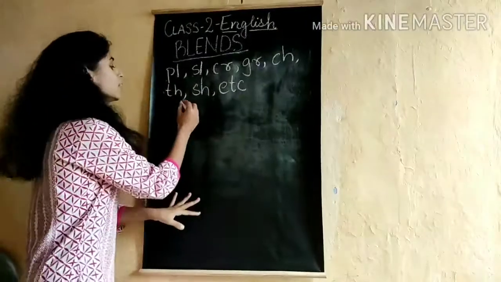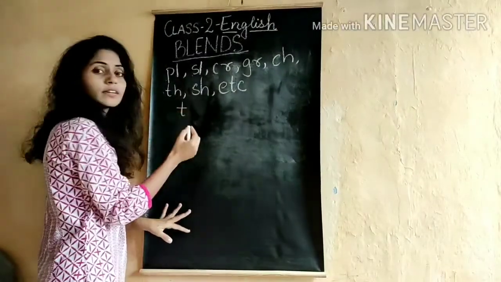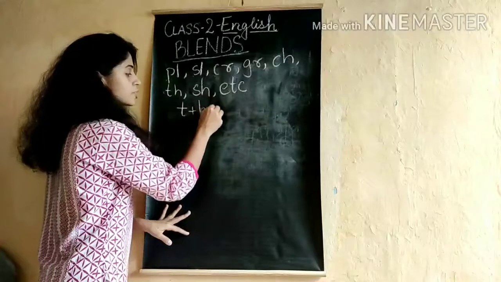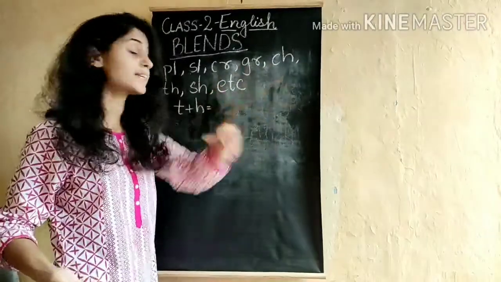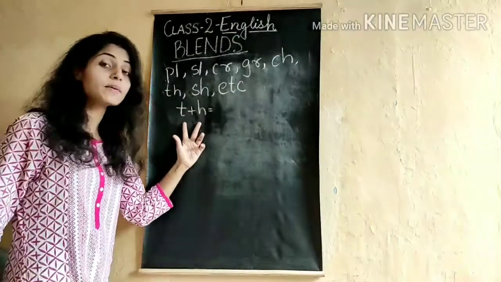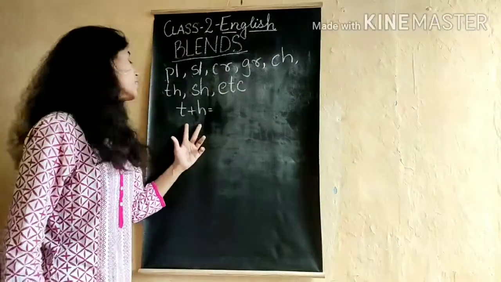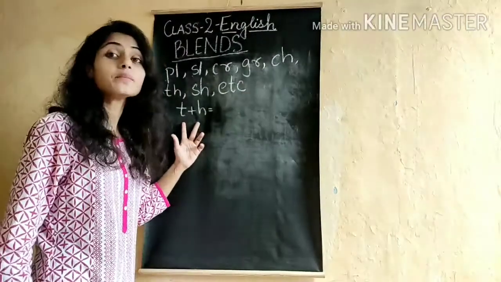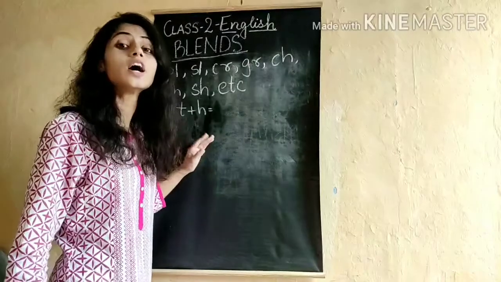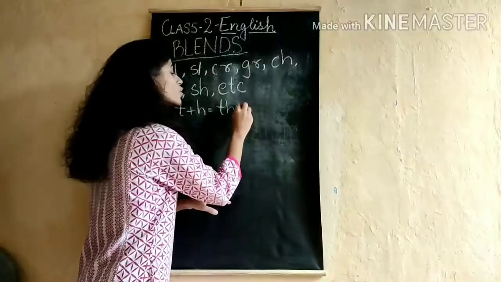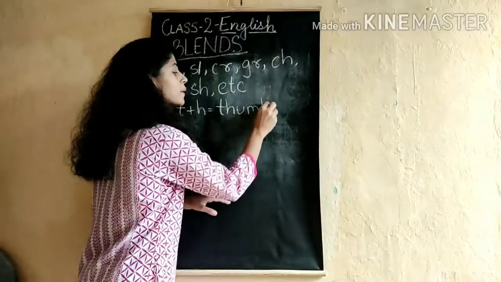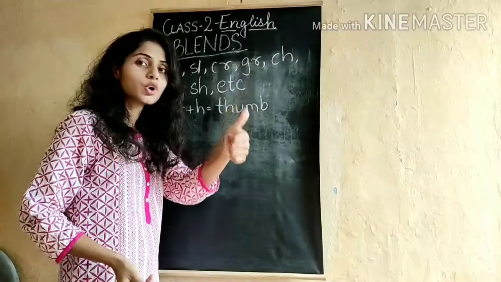For example, you can take T plus H. After blending these two consonant alphabets, we can see that it makes the sound th.